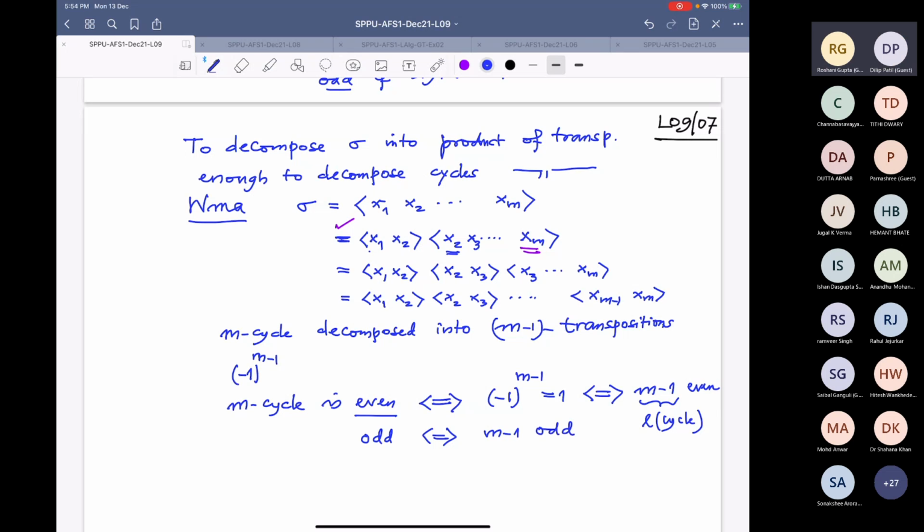So 3-cycles: m is 3, so m minus 1 is 2. So it is even, so these are even permutations, and so on. Transpositions are odd permutations because m is 2 in that case. So it is transpositions, of course they are odd. I don't have to write that. So that is how we understand it.